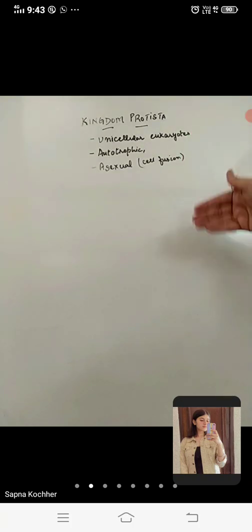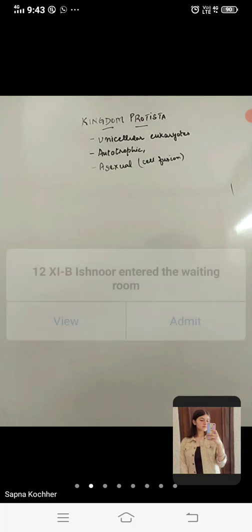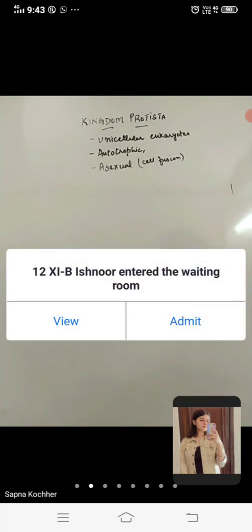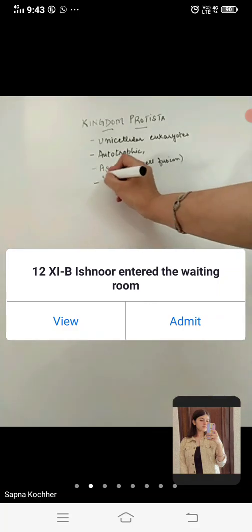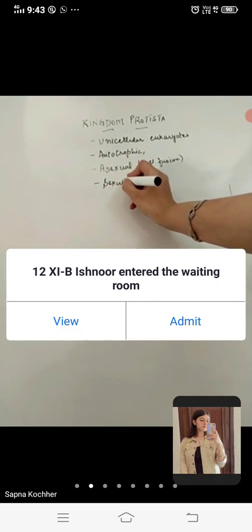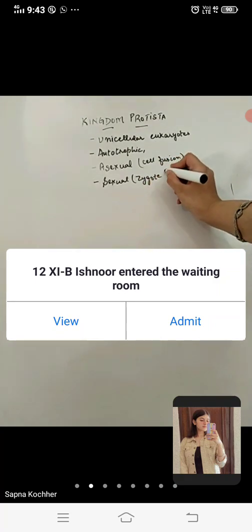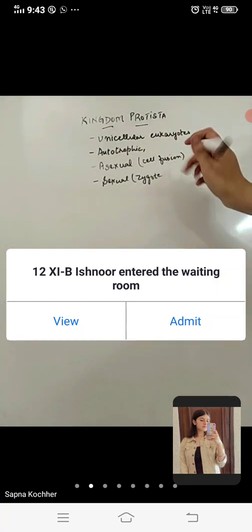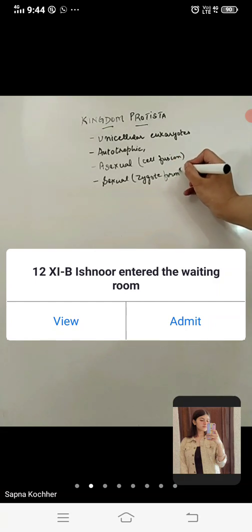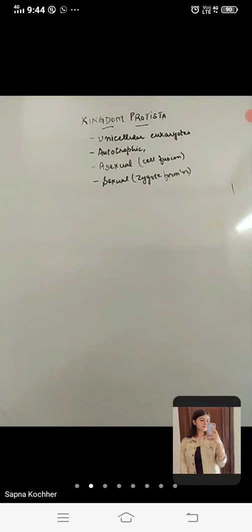So depending upon the different classification groups, they reproduce through different methods as well. And also by the sexual method, when they are producing the zygote. These are lower organisms, and zygote formation takes place, resulting in sexual reproduction.